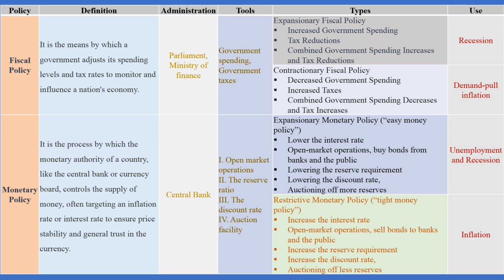Expansionary fiscal policy is used when there is a recession in an economy, while contractionary fiscal policy is used when there is demand pull inflation in an economy. Expansionary monetary policy is used when there is unemployment and recession in an economy. We can use tight money policy when there is inflation in an economy.